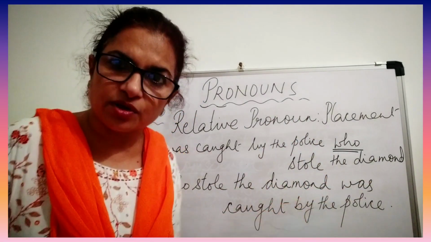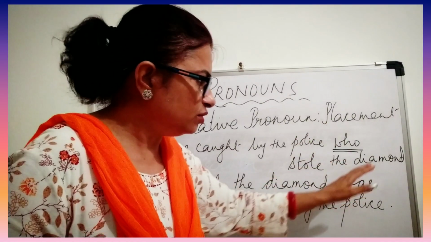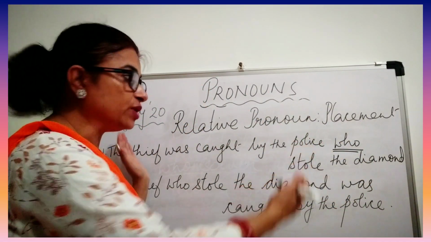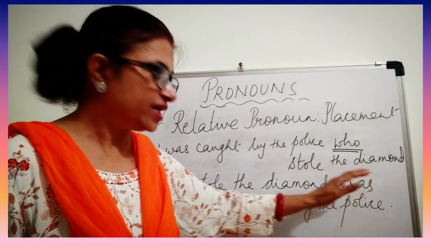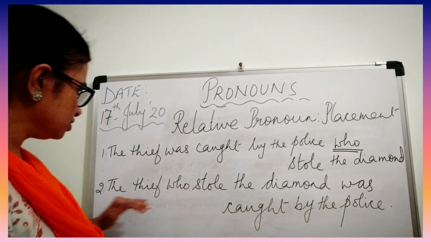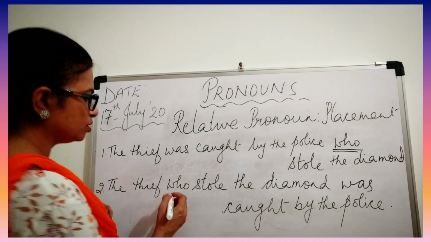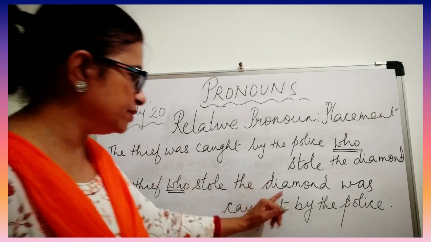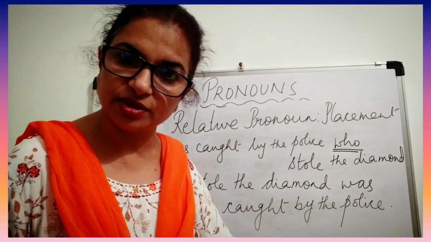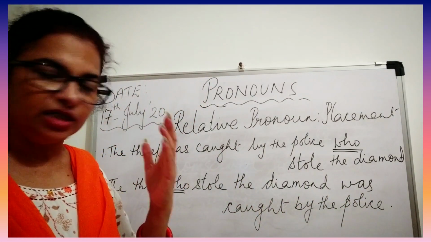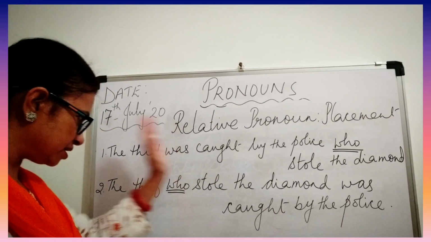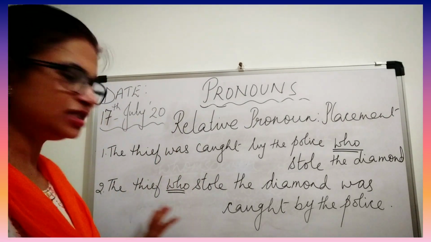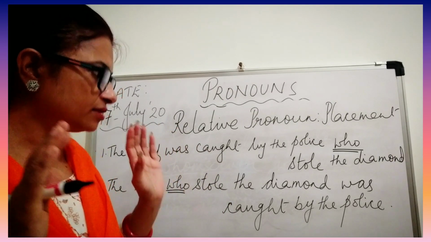Who stole the diamond? So again we have to refer to the first portion of the sentence to understand the meaning. Whereas when you look at this sentence, you see "the thief who stole". This is your relative pronoun. So: the thief who stole the diamond was caught by the police. Now the meaning is clear. You need not refer back to anything else. The sentence makes you understand clearly.